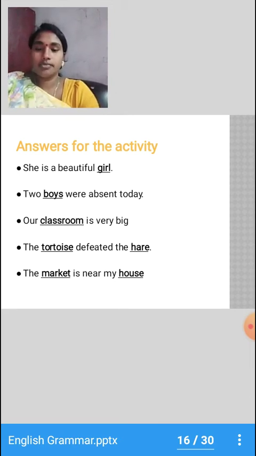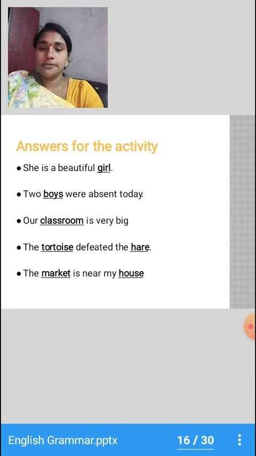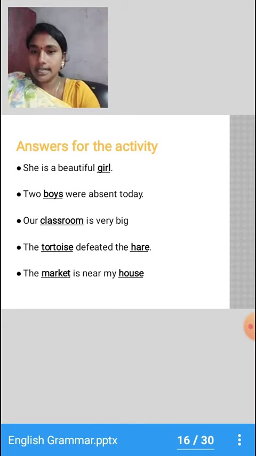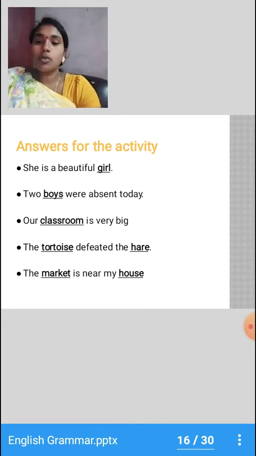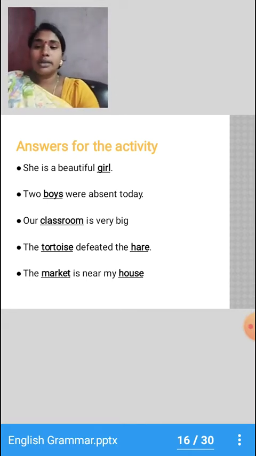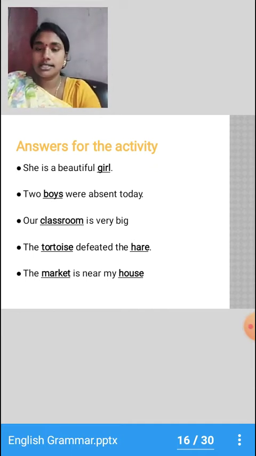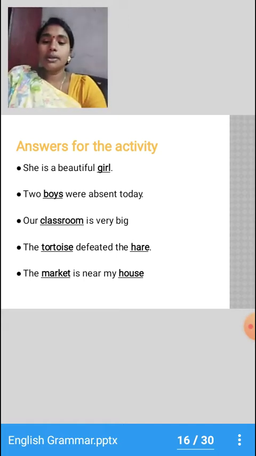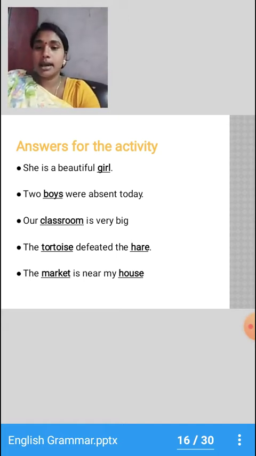Next, the tortoise defeated the hare. Let me repeat. The tortoise defeated the hare. What is the noun present here? The tortoise and the hare, because it is a name of the animal, right? So the market is near my house.